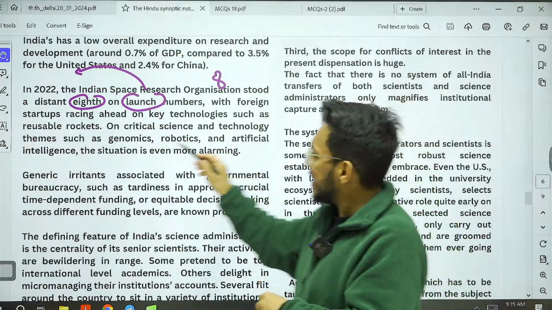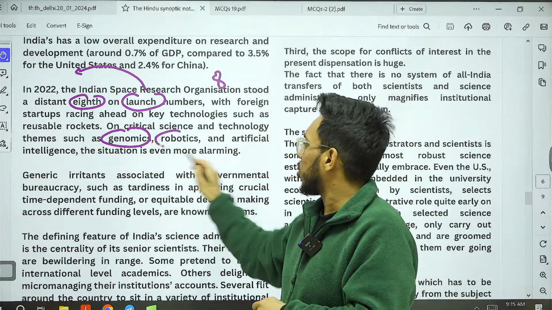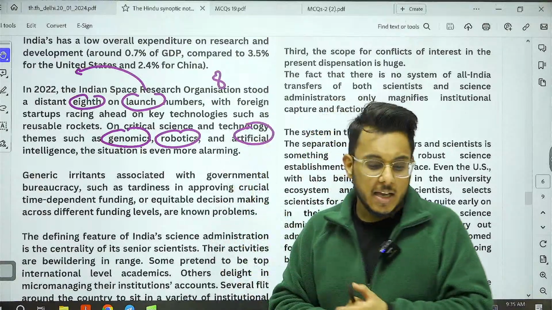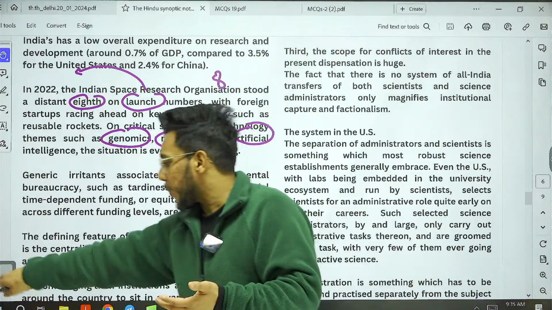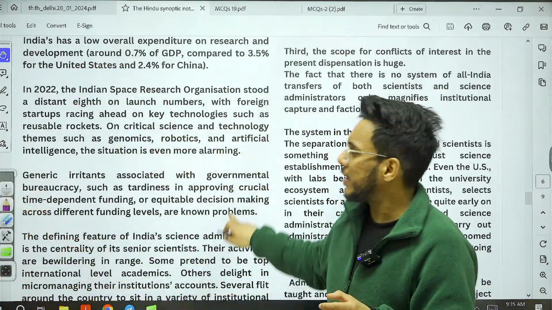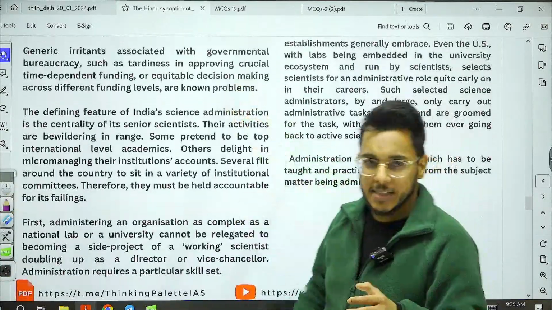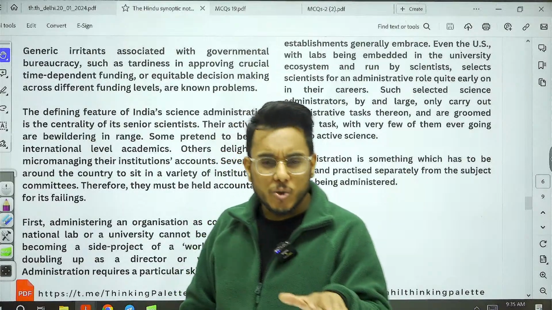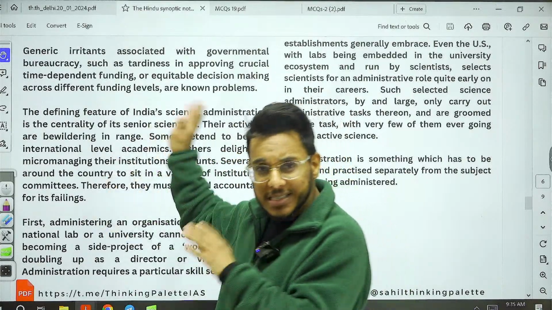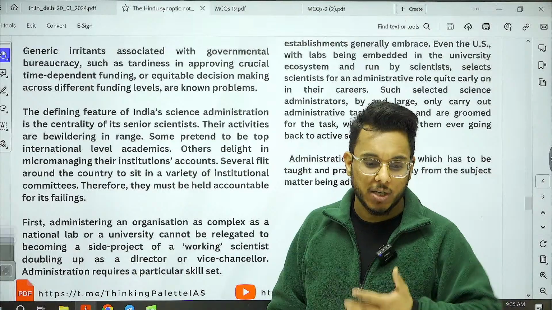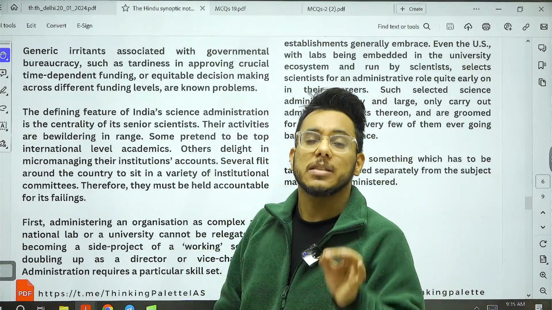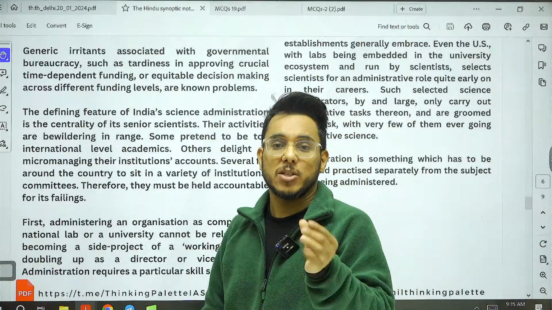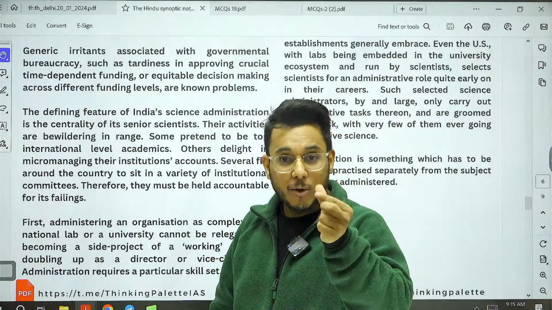Also, guys, in critical technologies such as genomics, robotics, artificial intelligence, we are not working that much, and much more needs to be done. Now, one very important aspect is why we are not able to scale these things. Often we say that institutions are not there, funding is not there, but this article has picked up some different dimension. It has picked up the dimension of bureaucracy. It has picked up the dimension of the inefficiency in the regulatory structures.